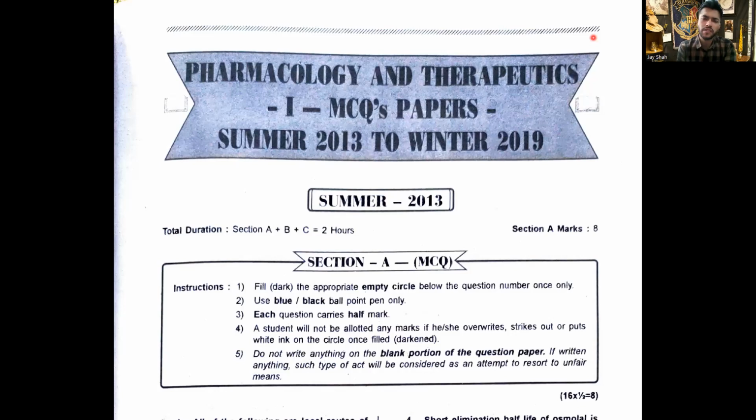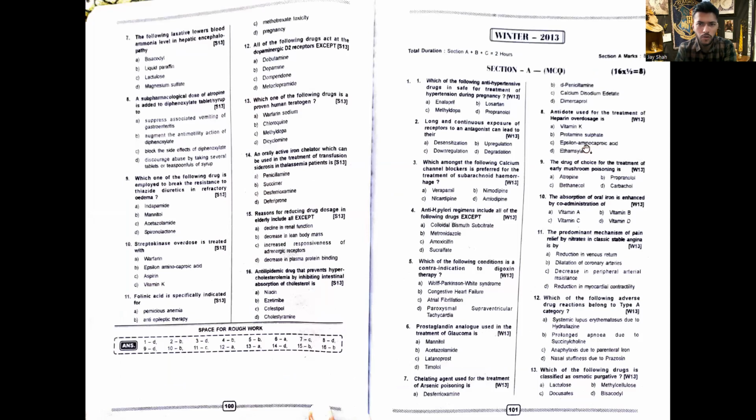Now this video is special because it is very short on time and I'll be discussing all the MCQs of pharmacology paper 1 from the university point of view, which is MUHS. So without further ado, let's start solving and we'll start in the reverse order from winter 2019 to summer 2013.